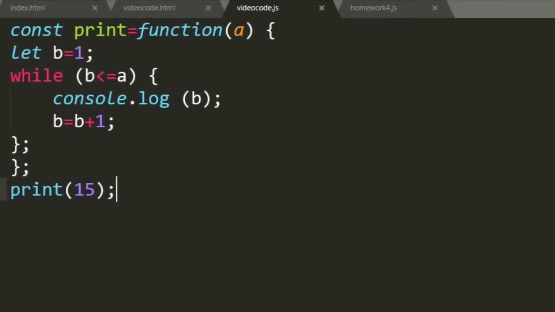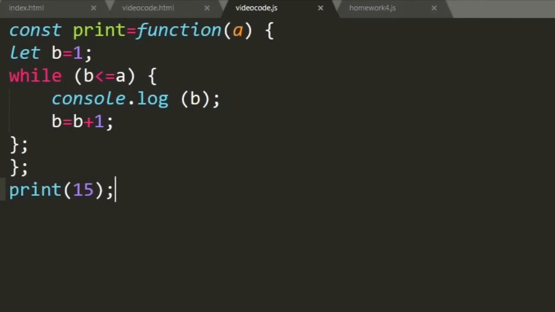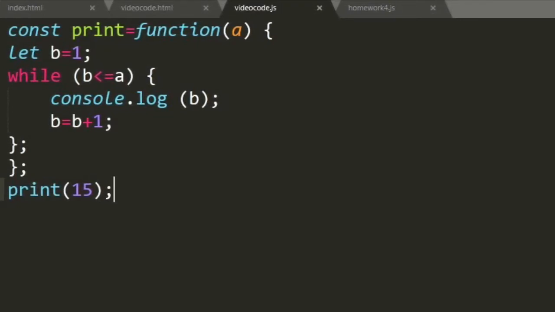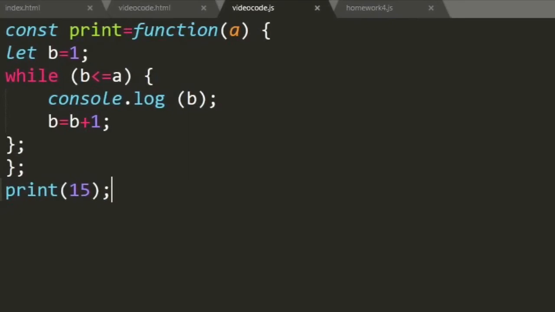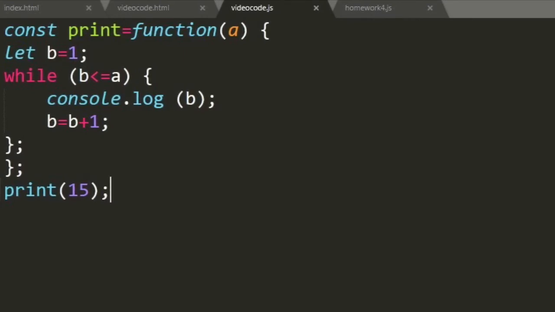It will continue over and over again, which would eventually crash our system. So we set b to be 1 greater every time, so that at some point b would stop satisfying the condition, so it won't be less than or equal to our a, and that's how the while loop ends.